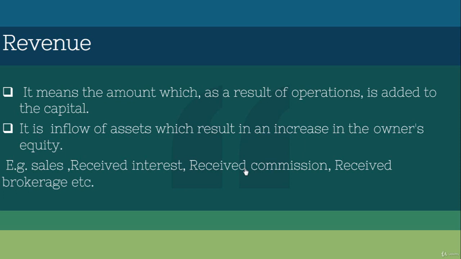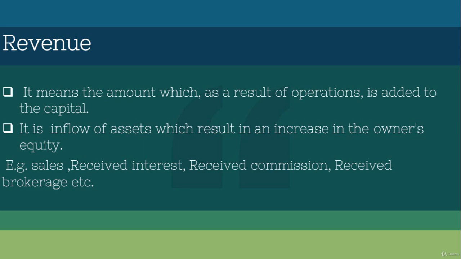What we get from the operational activities is called revenue, and it is added to the capital. For example, sales is one revenue, and received interest, received commission and received brokerage, etc. are also revenue.